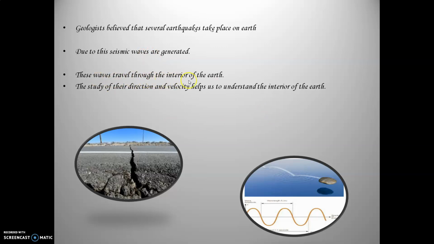These waves travel through the interior of the earth. The study of their direction and velocity helps us to understand the interior of the earth. So because of the earthquake, such kind of waves, the ripples, get generated, and they travel through the interior of the earth. And because of this, the study of the direction and velocity, meaning the speed at which they travel, helps the scientists and geologists to understand the interior of the earth.